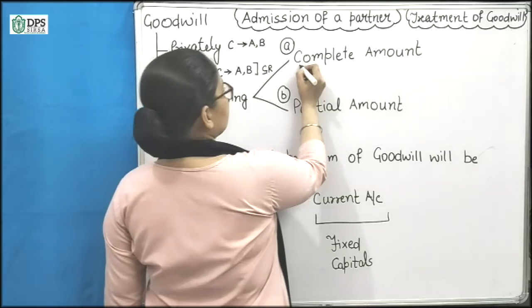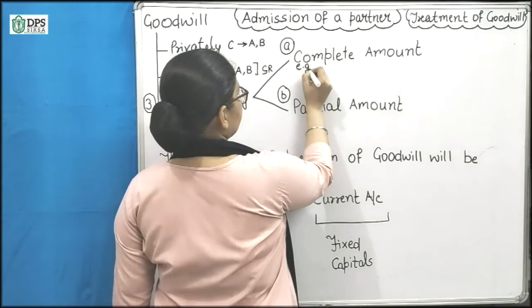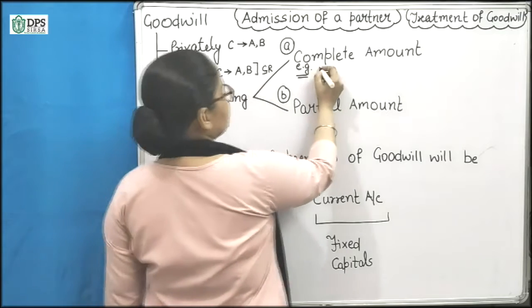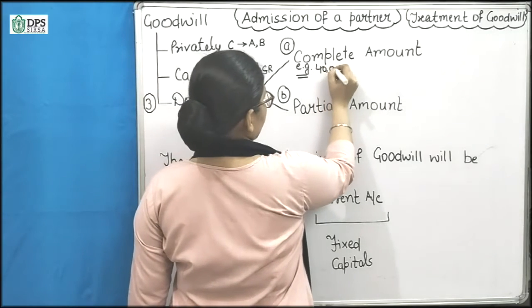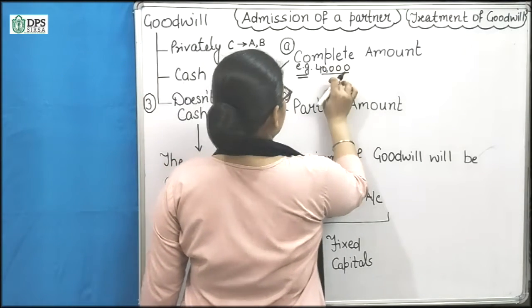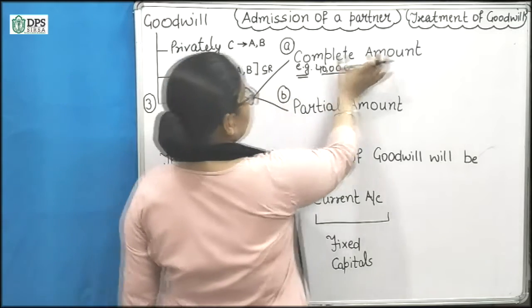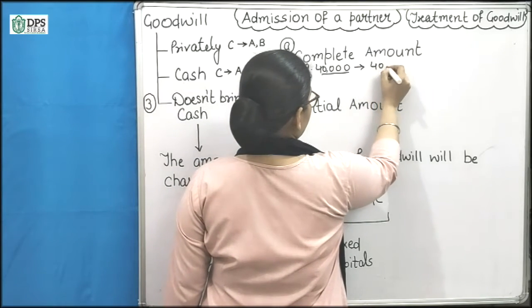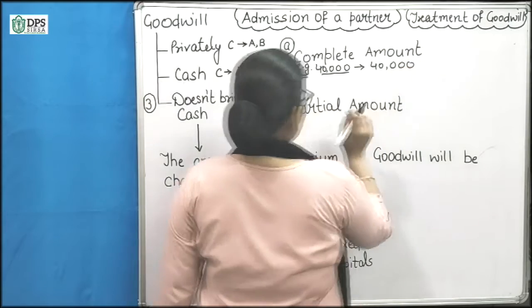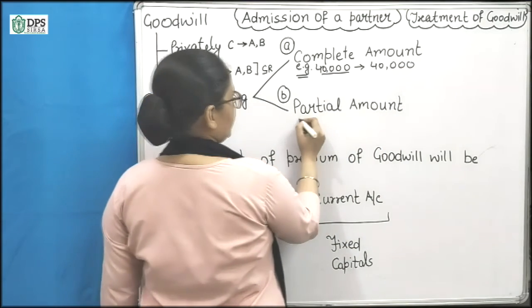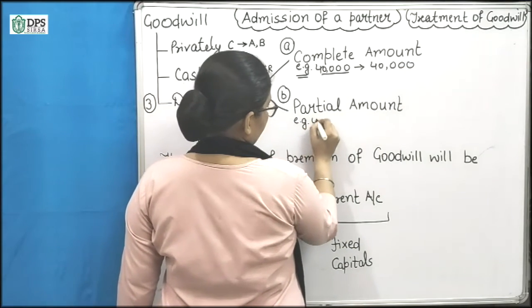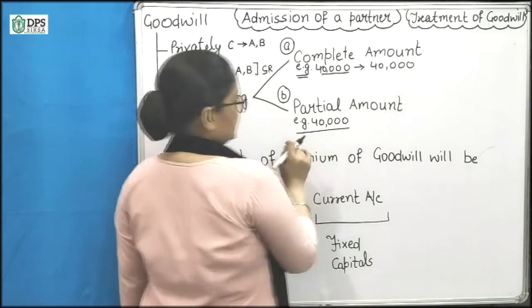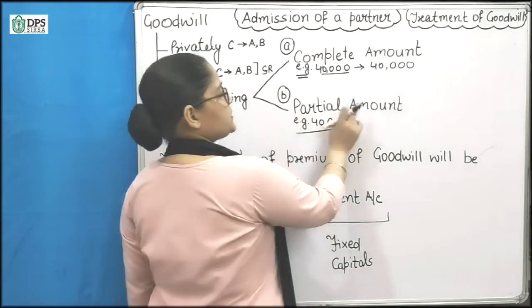Let's say, an example I am taking here, suppose the share of goodwill is 40,000 and C doesn't bring the complete amount. That means he doesn't bring 40,000. And this is the case where the amount is 40,000 but he doesn't bring a partial amount.